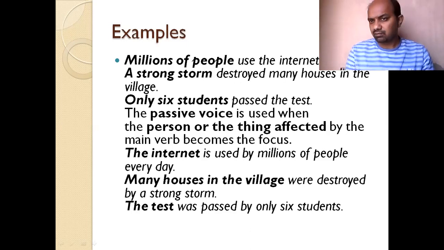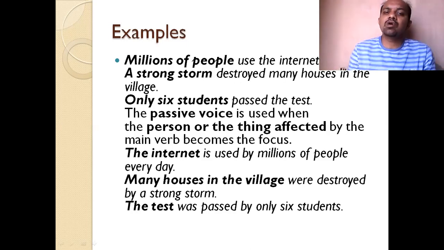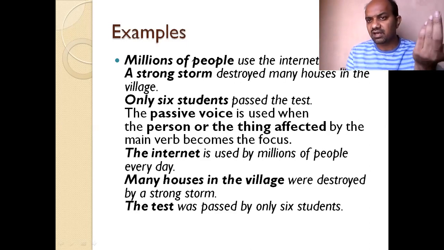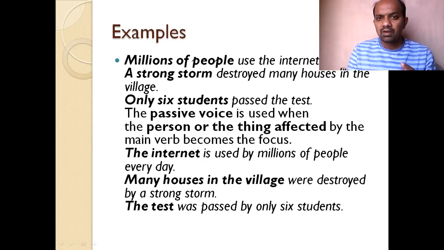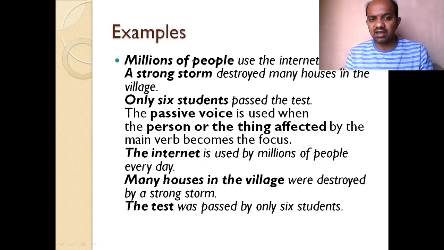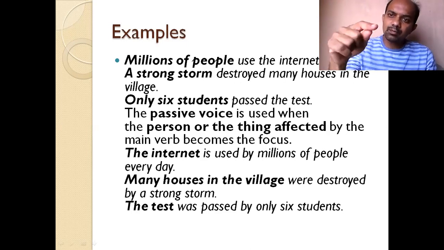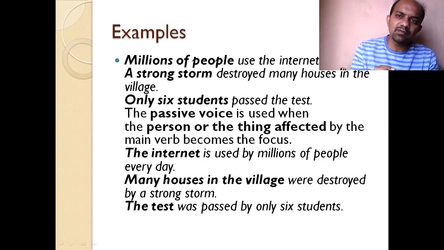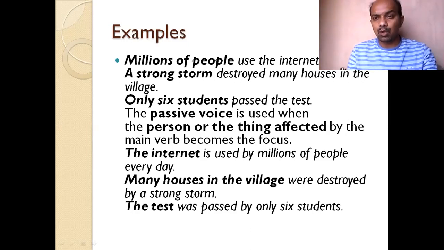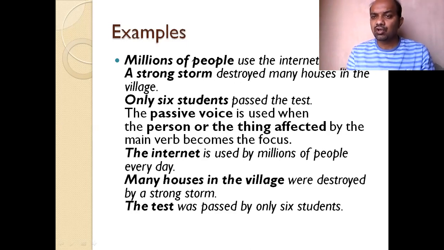Many houses in the village were destroyed by a strong storm. A strong storm subject ಇದ್ದು ಇಲ್ಲಿ object ಆಗುತ್ತೆ. Many houses object ಇದ್ದು subject ಆಗಿದೆ. Many houses in the village were destroyed. ಯಾಕೆ to be form of the verb, were past form of the verb ನಾವು ಯಾಕೆ ಉಪಯೋಗಿಸಿದ್ದೇವೆ? Because in an active sentence, destroyed is the verb which is in a simple past. That's the reason why were is used. In case of first sentence, use, verb is in a present form. That's the reason why is is used.